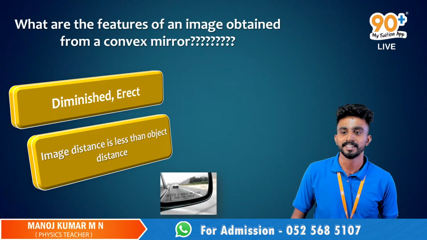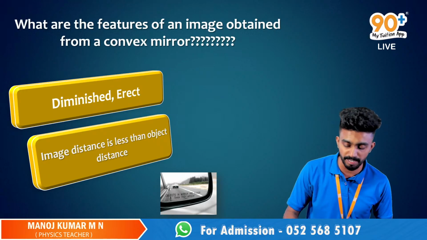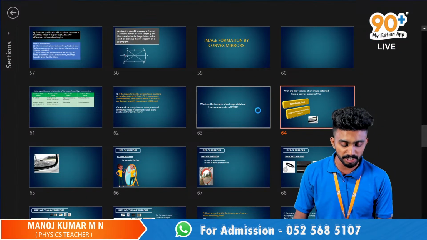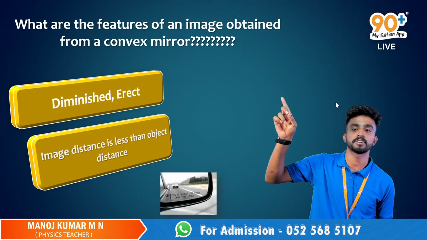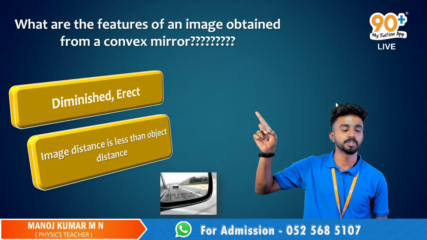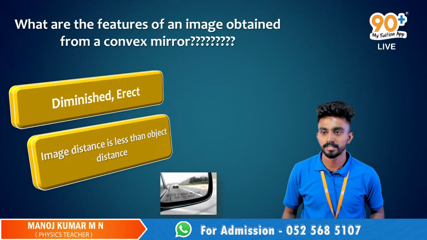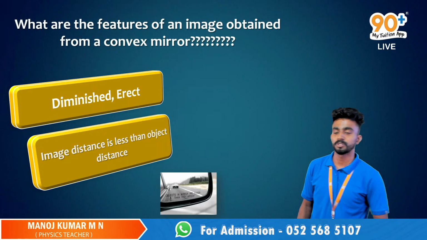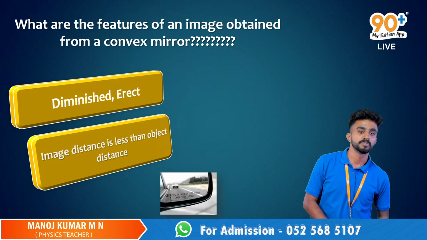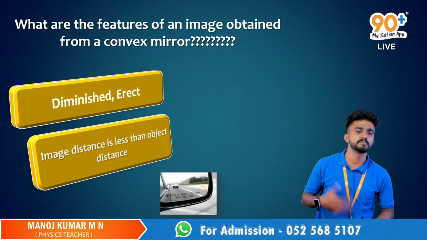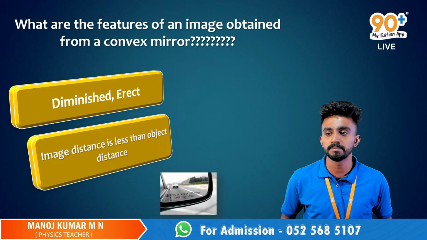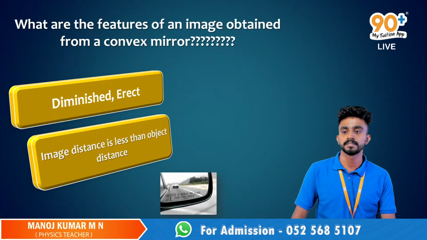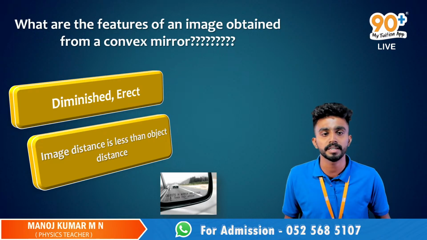Can you show the features of a convex mirror again? What are the features of a convex mirror? These are the features of a convex mirror. What should I do, make a new slide? This is not fair enough. So please do reach out if you didn't understand. What is diminished? What is erect? What is image distance less than object distance? How is that possible? It's a divergent mirror, right? Direct application. Write it down, guys, quick.